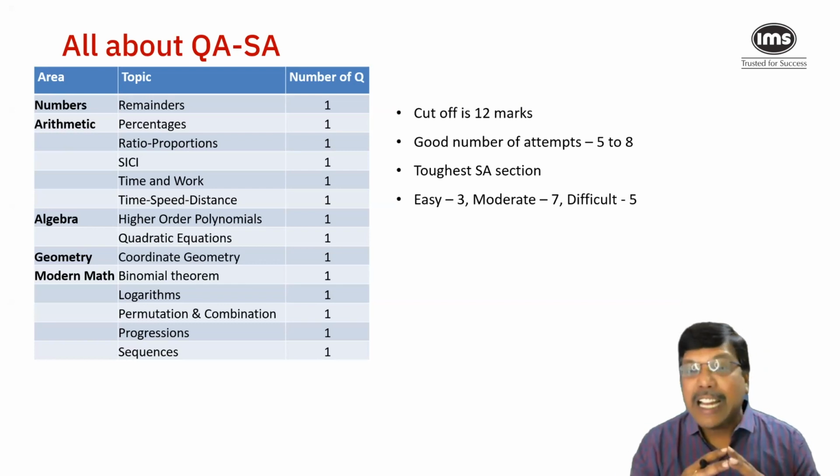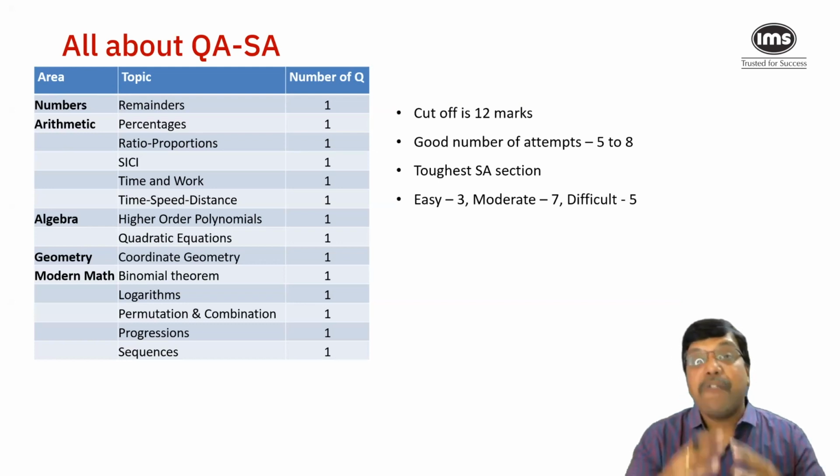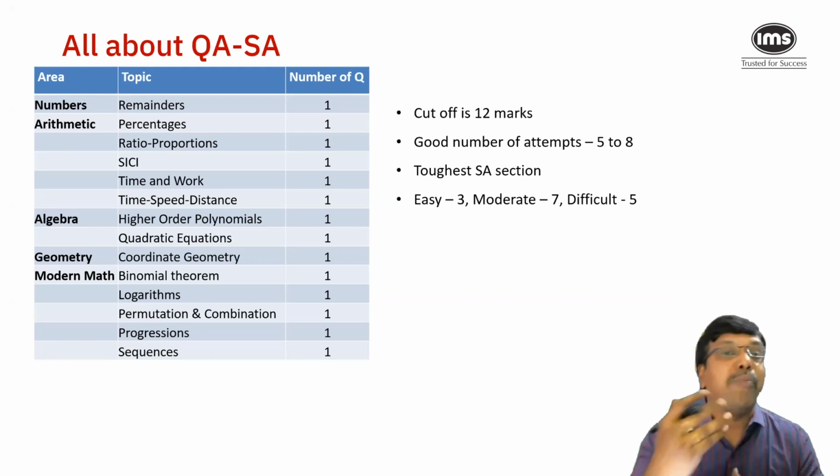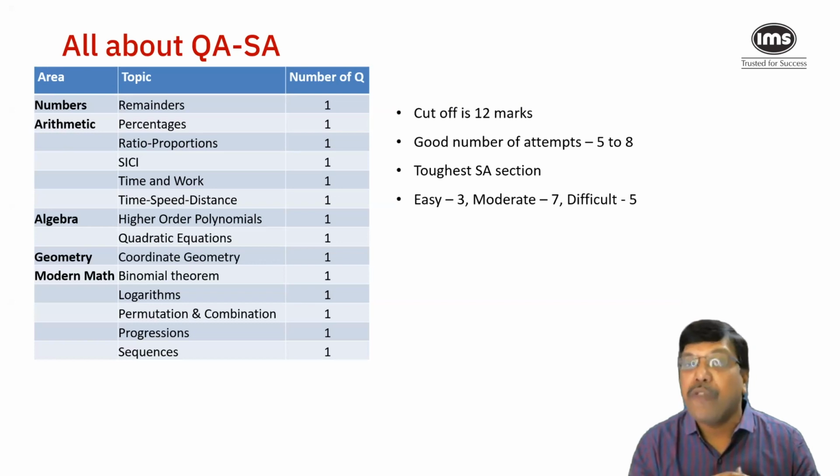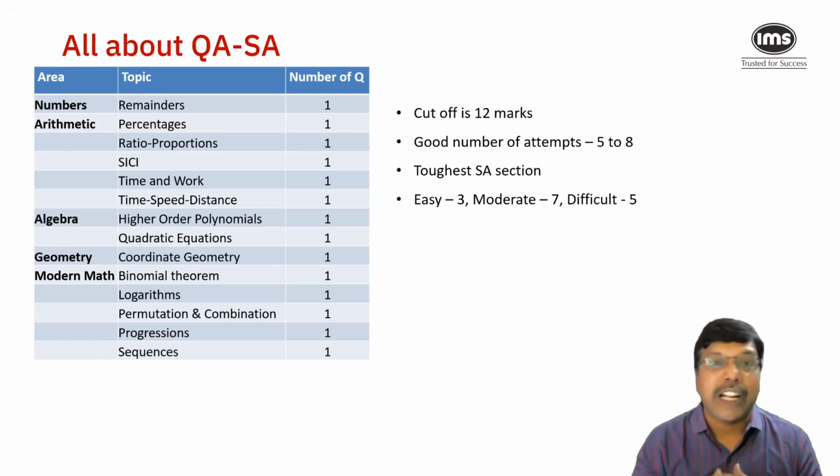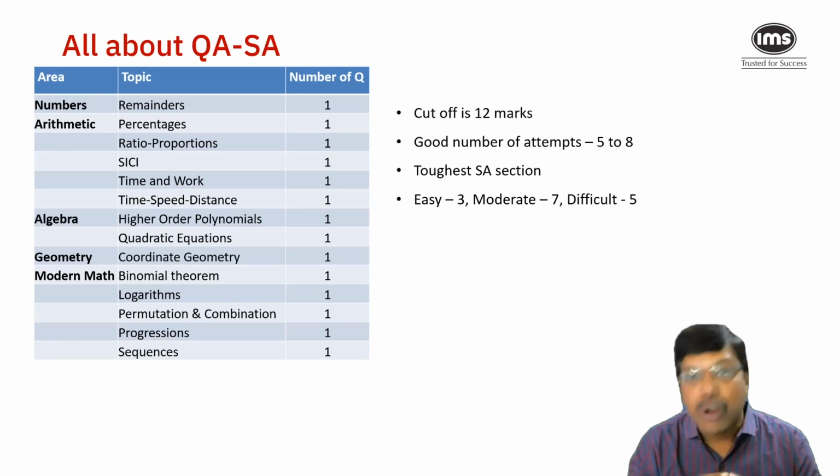Thereby, it is clearly visible that we have enough and more scope to be able to answer the required number of questions with which we can clear the cutoff in the designated time of the particular section.